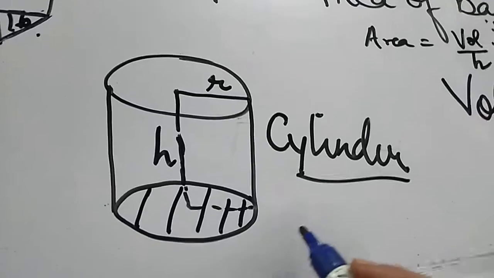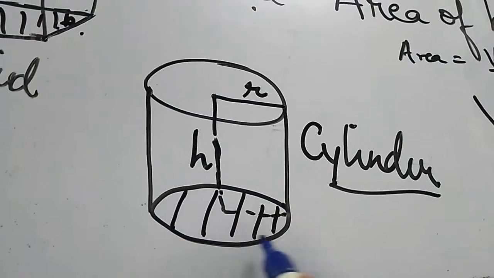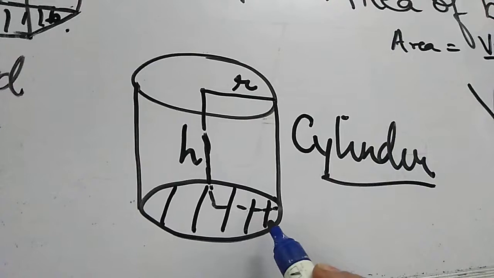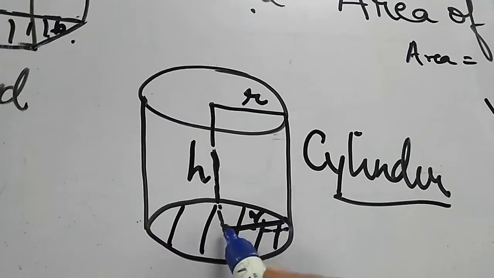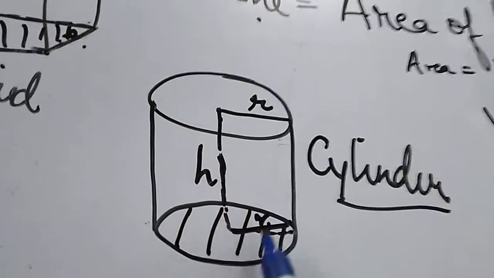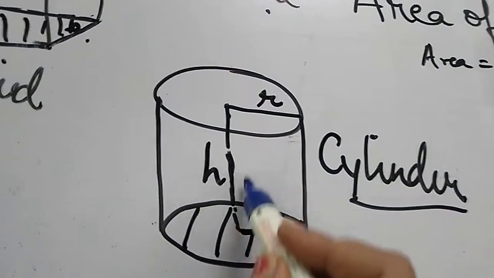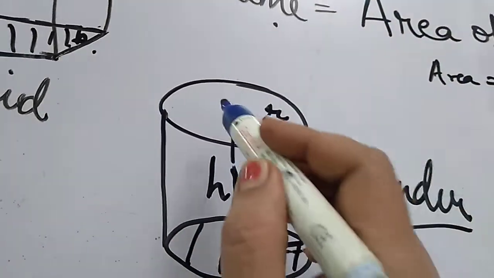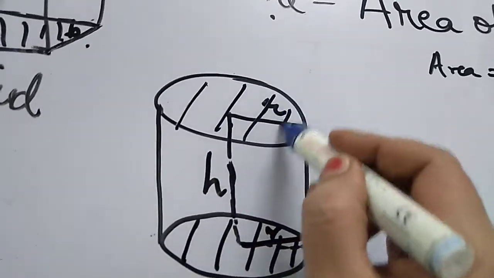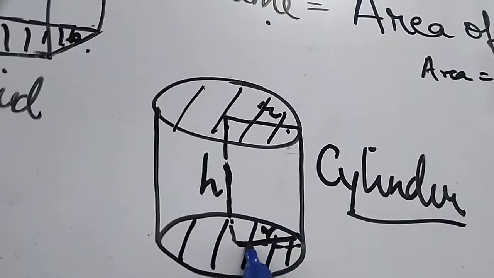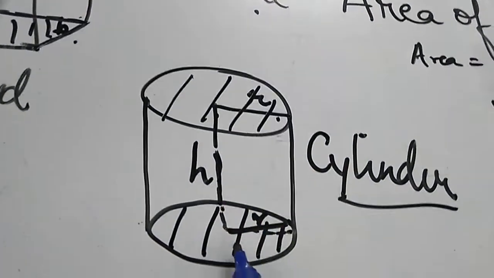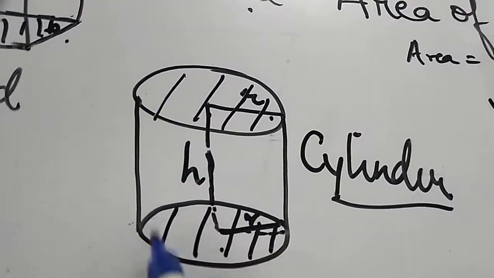What is the area of a circle? You have studied the area of a circle in the previous video. It's pi r square. This is the radius of the cylinder, this is the height of the cylinder, and this circular base is going to a height H. You can see the top is also a circle of the same radius. So the area of the top and the bottom is the same.